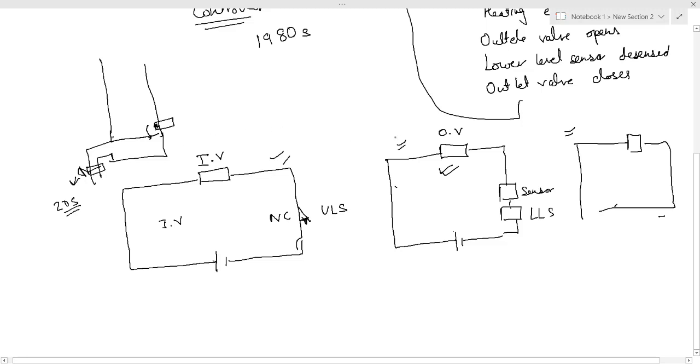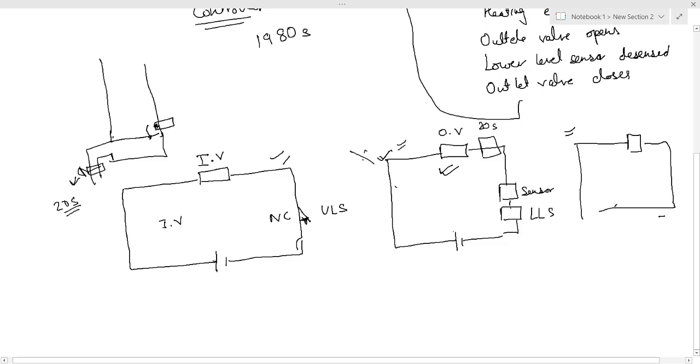In this case what will you have to do? You will have to go to the circuit. You will have to buy a timer. You will have to add a timer into this circuit to ensure that this circuit remains on for 20 seconds after the lower level sensor has been desensed. So these circuits were extremely complicated to make. Not only were they complicated to make, they were extremely complicated to manage, and whenever there were any changes that had to be made in the relay circuits, it was very difficult to make those changes.